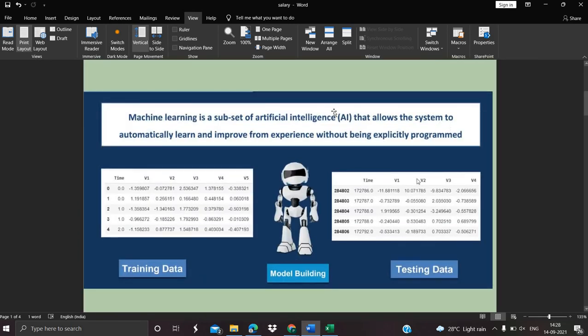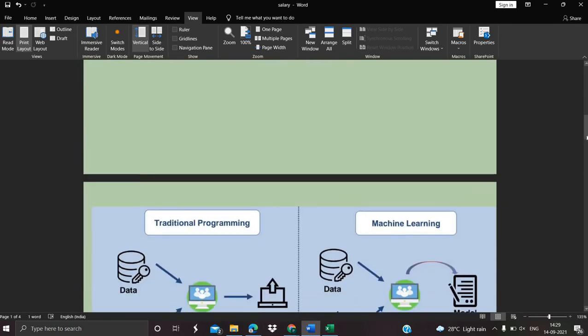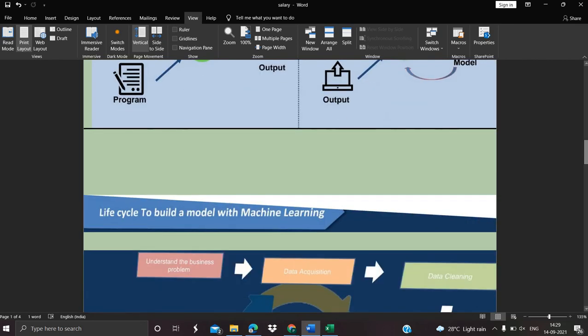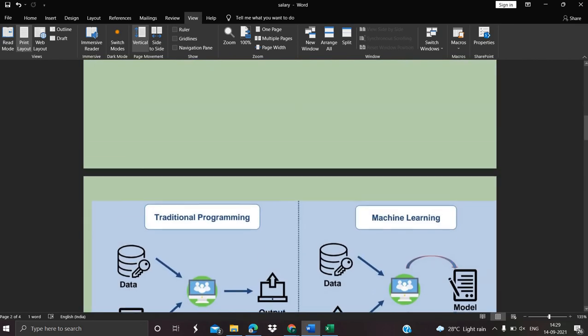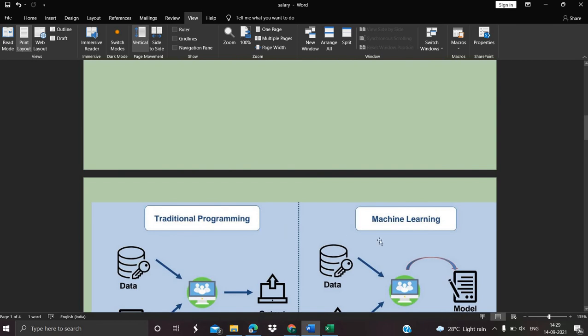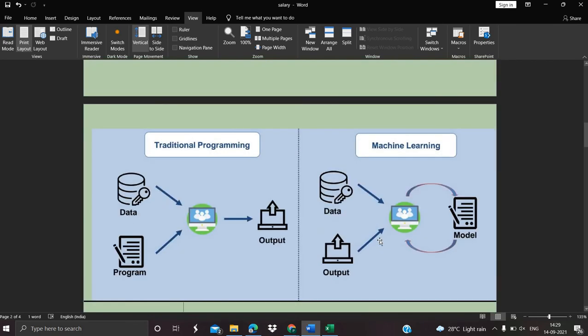Next is, what is machine learning exactly? Machine learning is a subset of AI that allows a system to automatically learn and improve from experience without being explicitly programmed. The first step is training of the data, next is model building, and next is testing of the data. Here I have created the difference between traditional programming and machine learning.